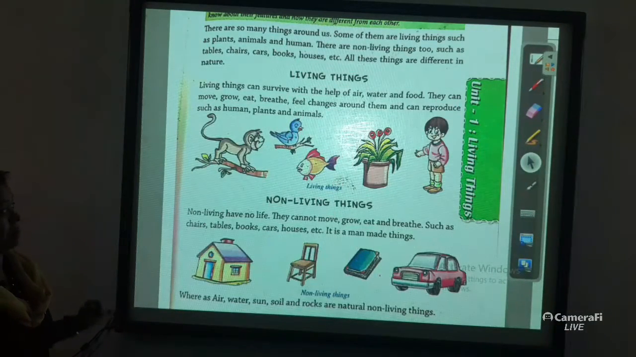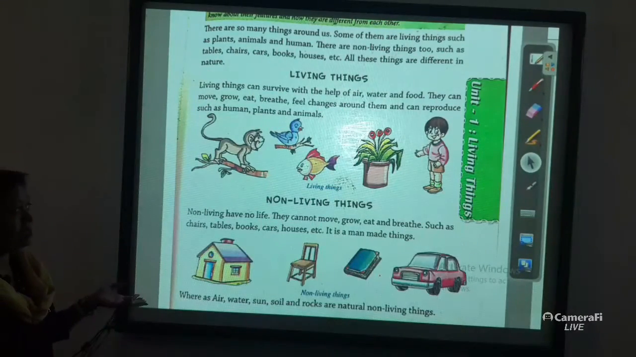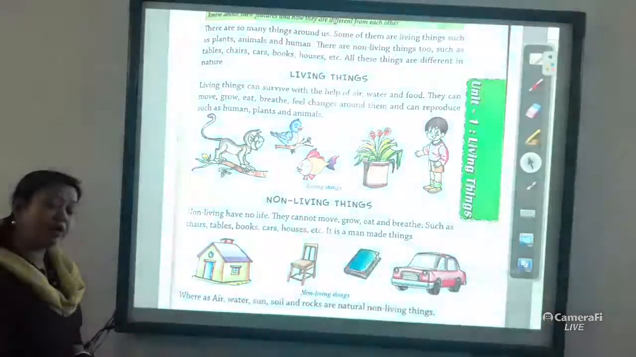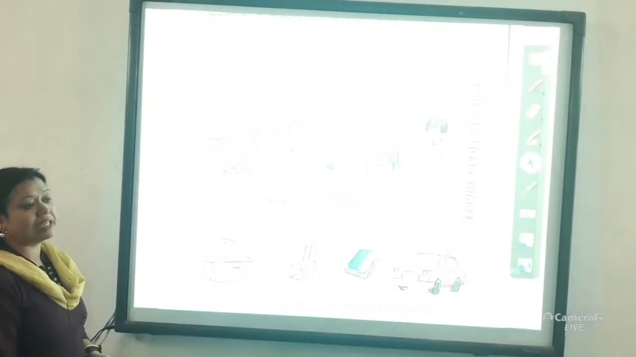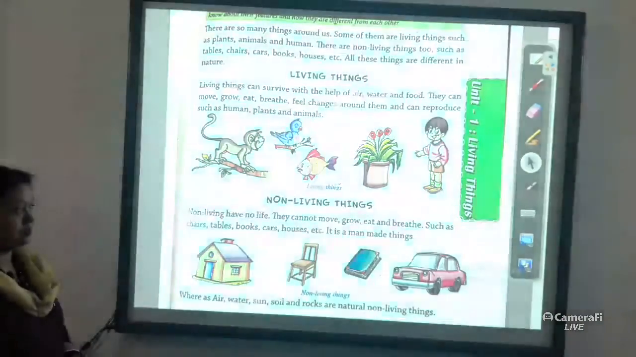Now, what comes under living things and what comes under non-living things? Human beings like us, plants, animals, birds and insects are all examples of living things, and the car, chair and books are examples of non-living things.